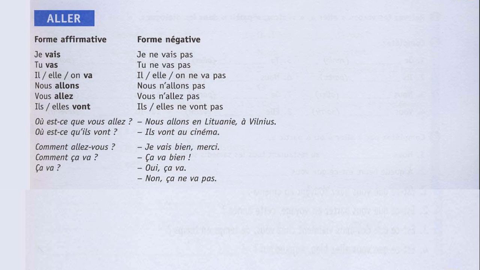So now we are, as you already know, on this book. This is a grammar book, Grammaire en dialogue, and now we are on page 19, la page 19. It's a verb, aller. Aller means to go. La forme affirmative here, la forme négative here: the affirmative form, the negative form.